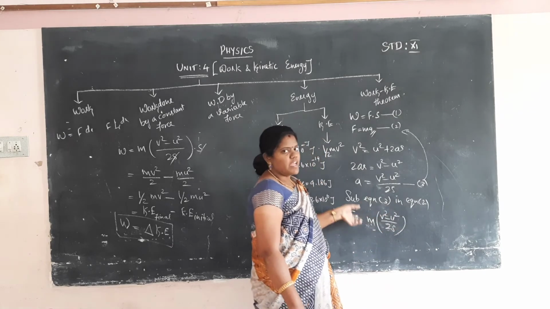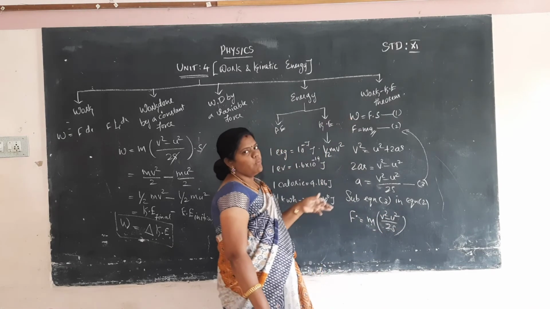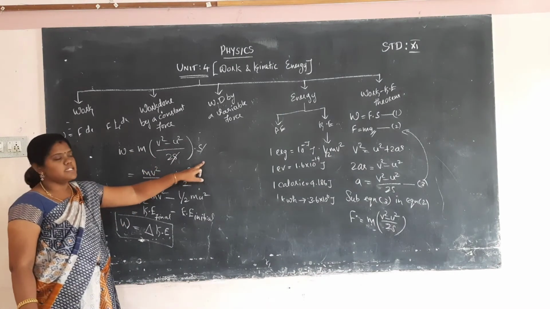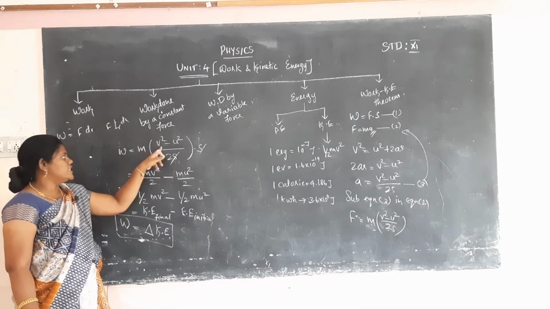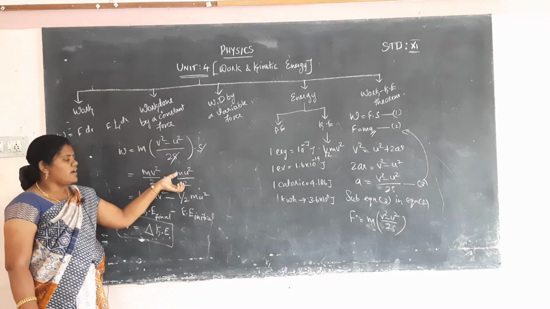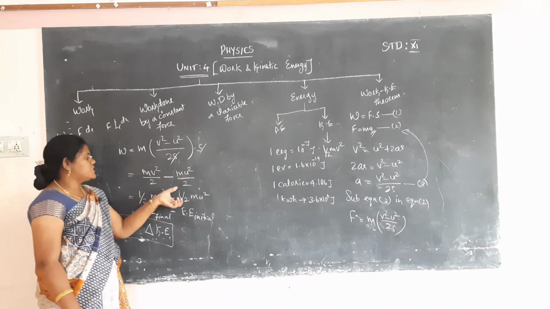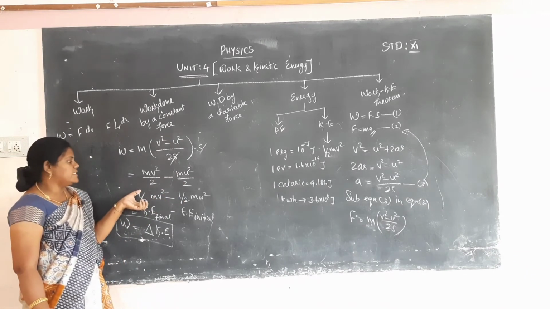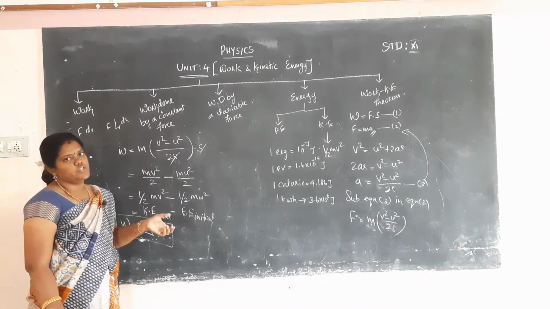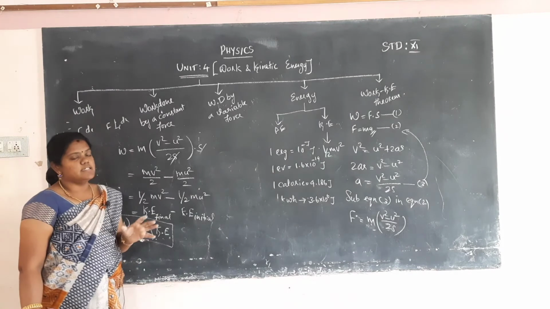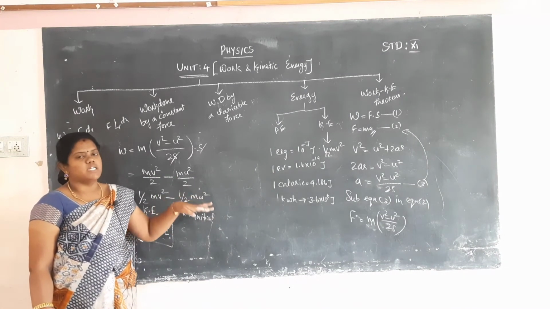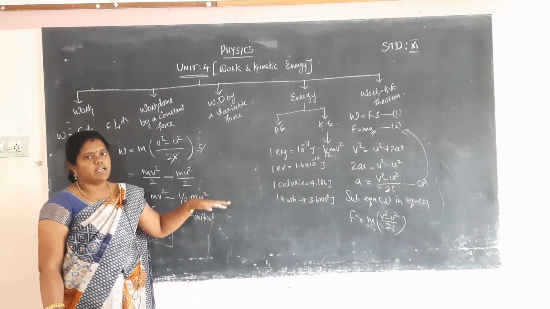Substitute the F value in the work done equation. W is equal to m into v square minus u square by 2s into s. So s is cancelled. m v square by 2 minus m u square by 2. So half m v square minus half m u square. This is the final kinetic energy minus initial kinetic energy. So this will be called the change in kinetic energy. So work done is equal to the change in kinetic energy. That is called the work kinetic energy theorem and work kinetic energy principle.